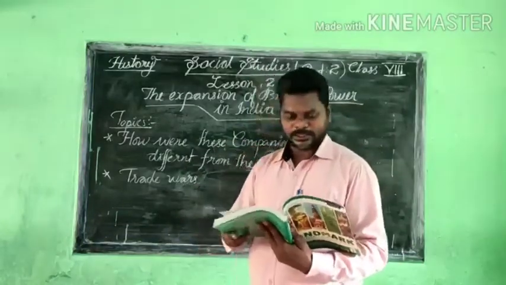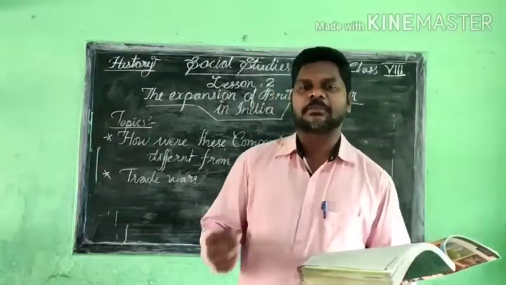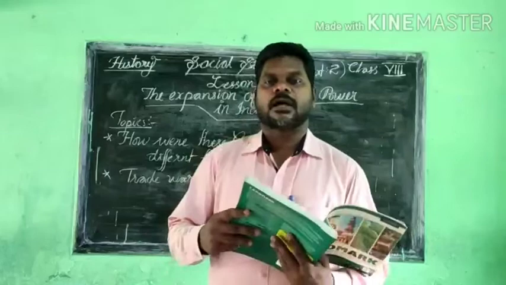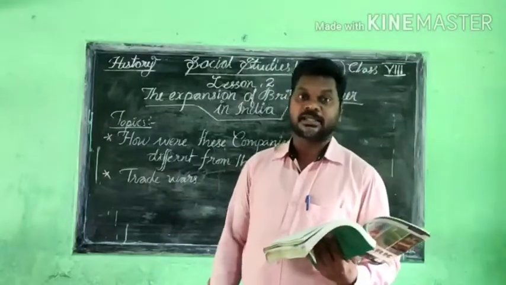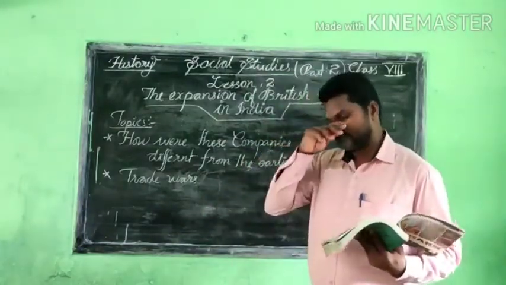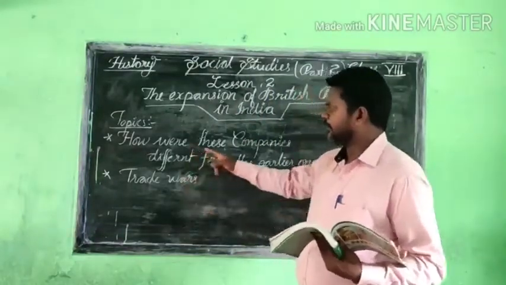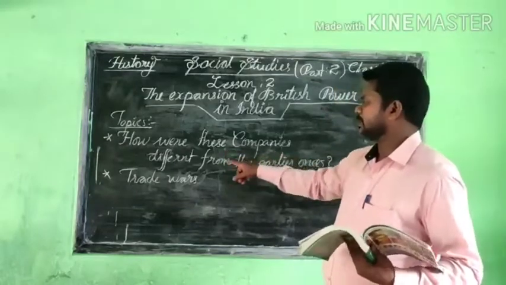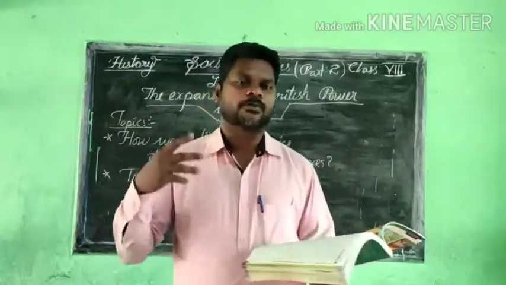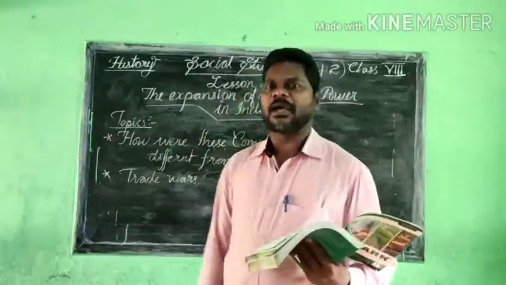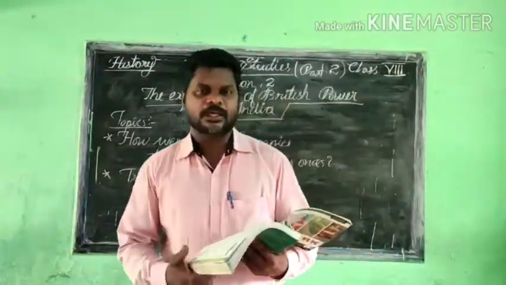So mercantilism, the English East India Company and the French East India Company came to India and made their own place in different Indian territories and regions, and all this information we already got in the previous classes. Now we are going to deal with how these companies are different from the earlier ones. These companies are different from the European ones, and there are a few points I will explain.